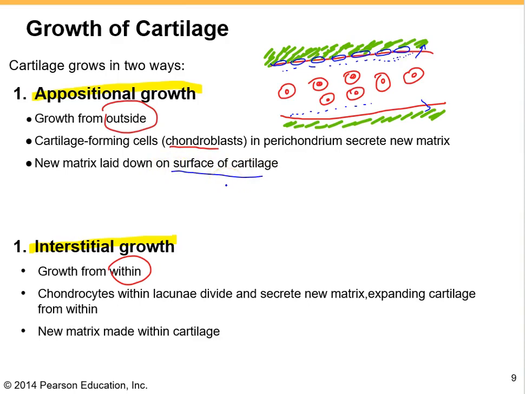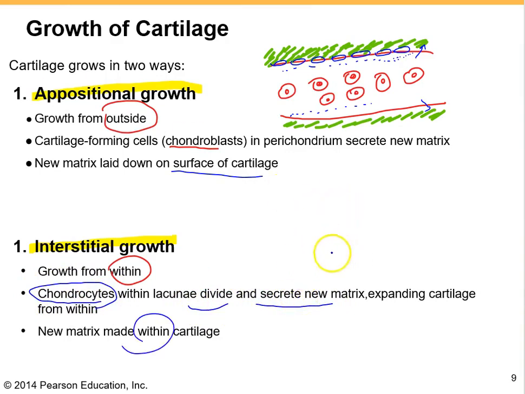But what about the interstitial growth? The interstitial growth is another way that cartilage grows, but this time it's from within, like how a balloon gets bigger as you blow air into it. Inside the cartilage, we have chondrocytes. So chondrocytes within lacunae are able to divide and secrete the new matrix to expand the cartilage from within.